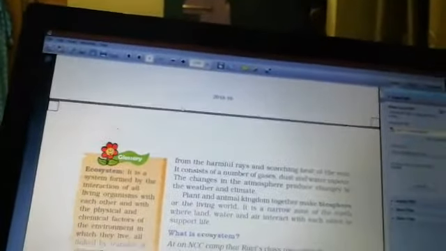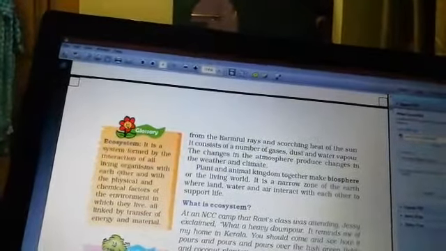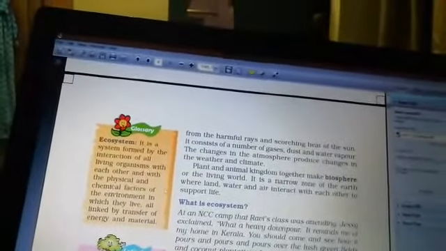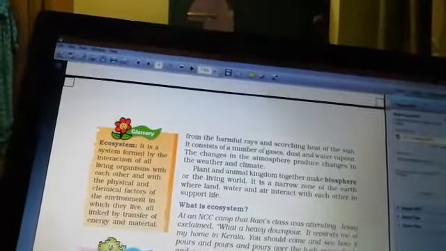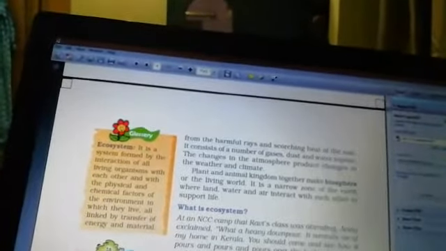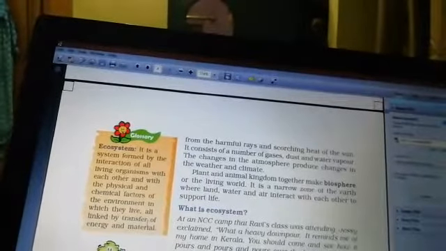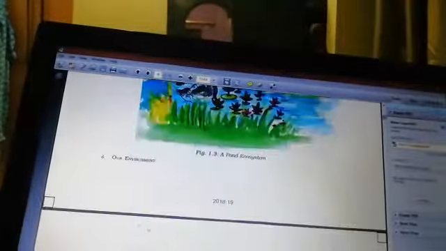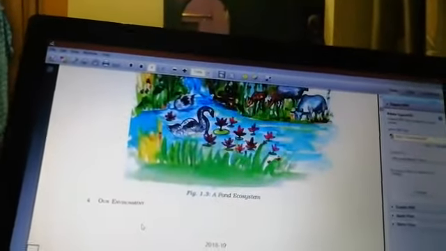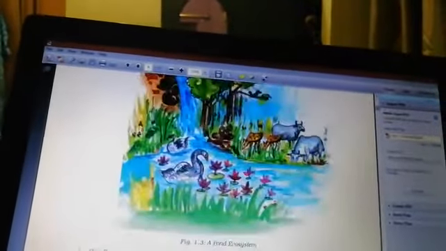Now, what is ecosystem? Ecosystem is a system formed by the interaction of all living organisms with each other and with the physical and chemical factors of the environment in which they live, all linked by transfer of energy and material. Like a pond ecosystem, have a look at this picture.